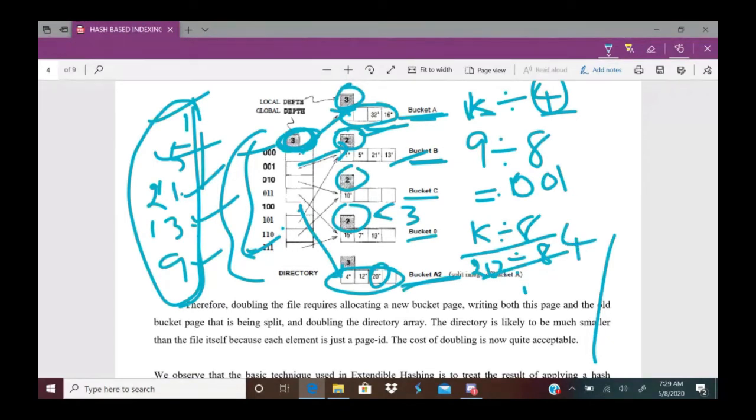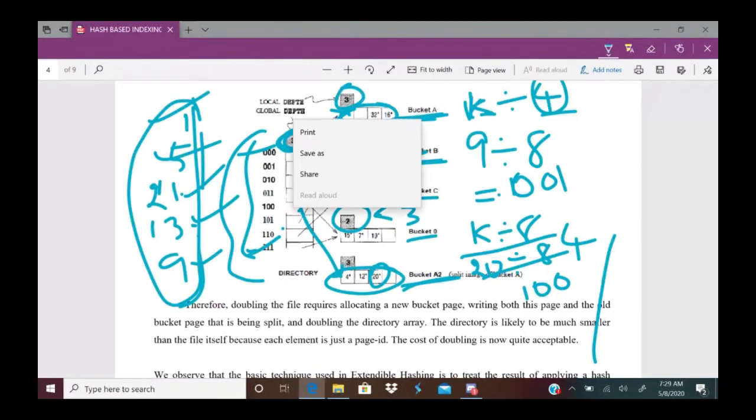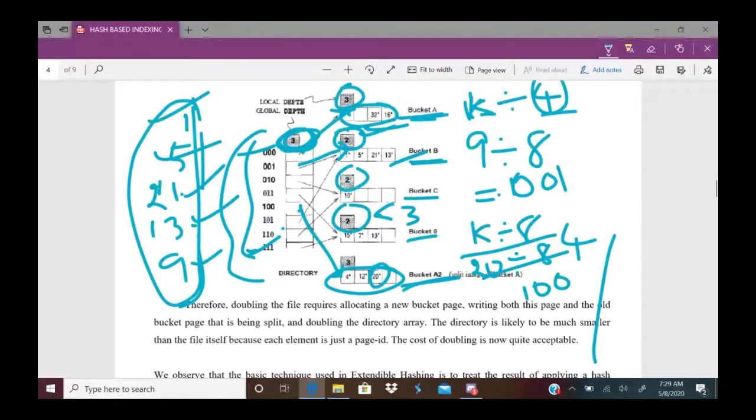4 in binary is represented as 100. Now 100, this is a pointer. Using this pointer, it points to bucket A2. Now 20 is there, so perform the deletion. This is deletion. Okay, this is extendable hashing, so the doubling of the directory is done.